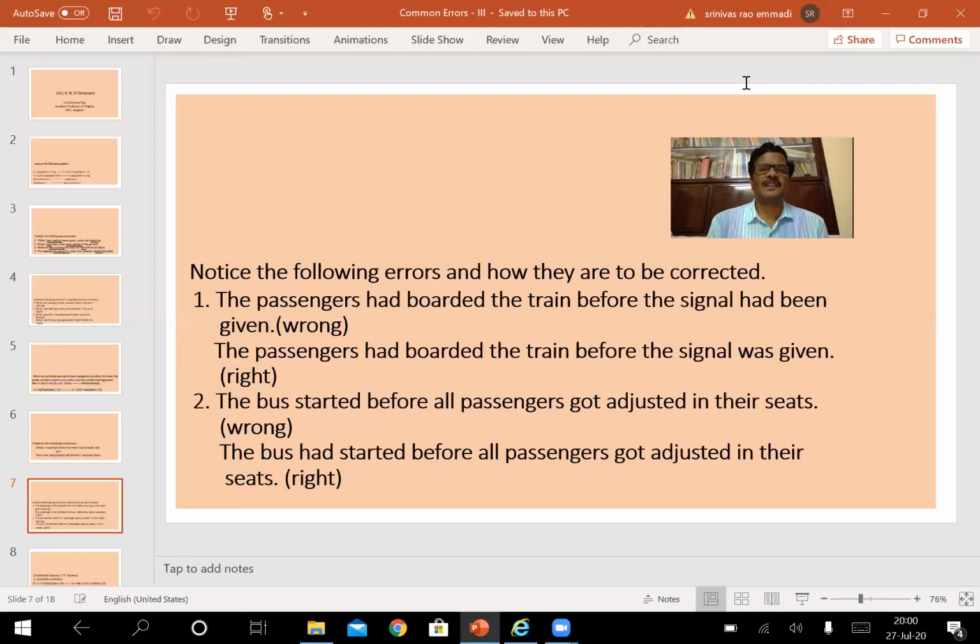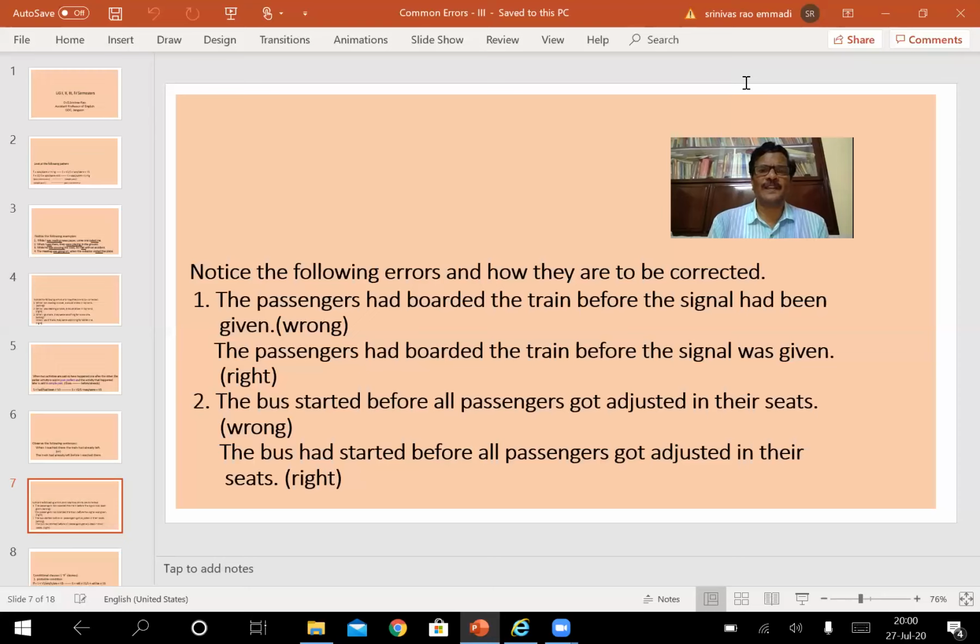And that is why the passengers had boarded the train is shown in past perfect tense, whereas the signal had been given is also shown in past perfect tense, passive construction. Both are shown in past perfect tense. That is why the sentence is said to be wrong here, as I have just explained.